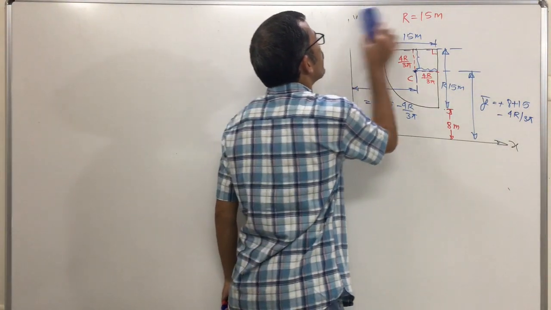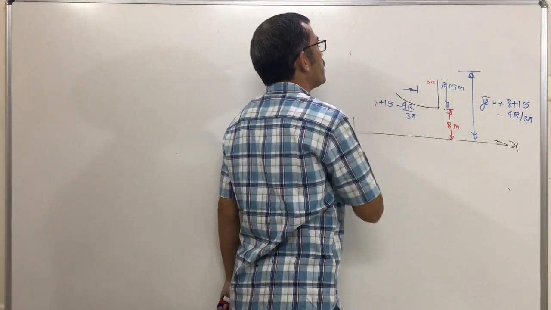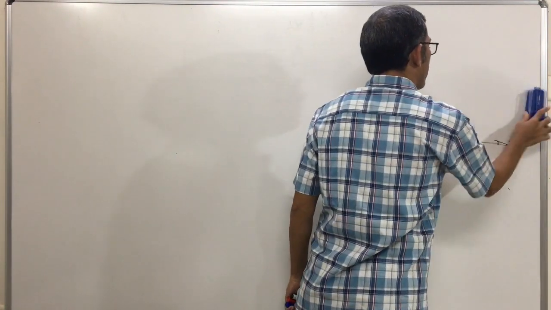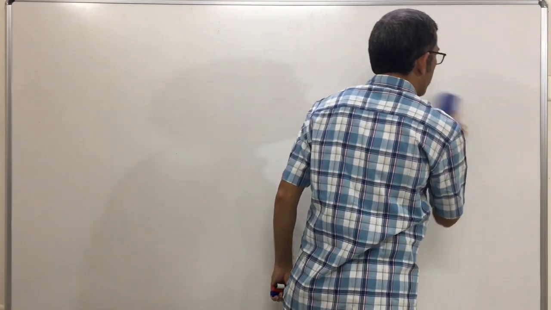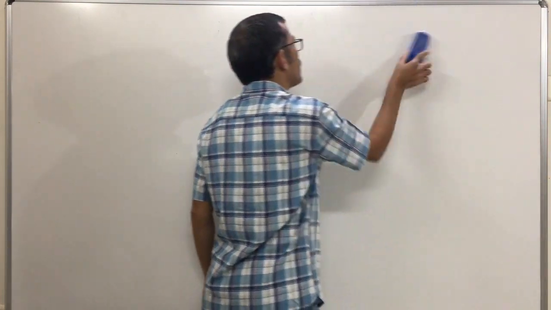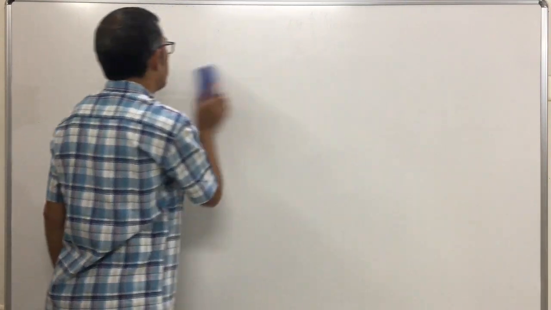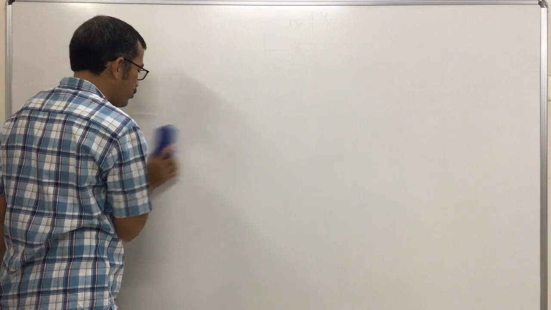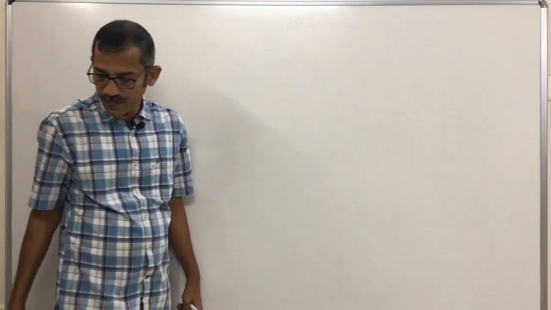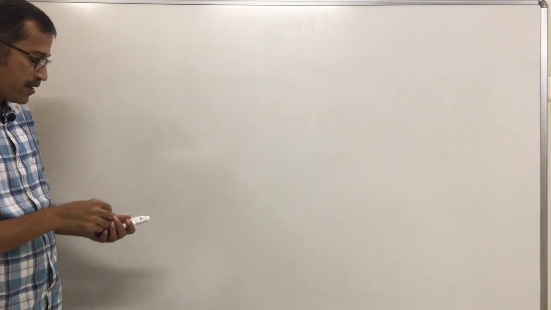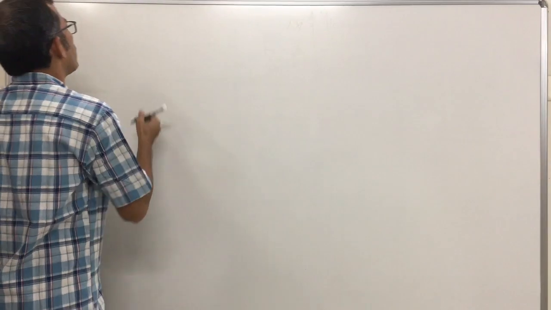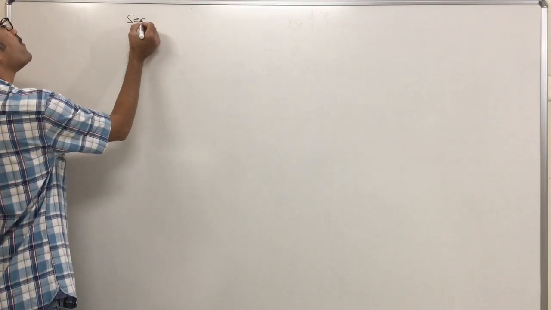The last component is what? Sector of a circle. All were written? Yes. It is a video lecture, so you can pause, rewind and write down. There is no issue. Okay. Now sector, sector of a circle. So for sector, see here, sector means what?